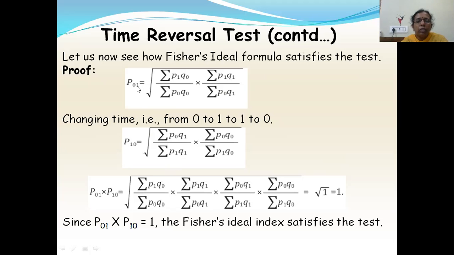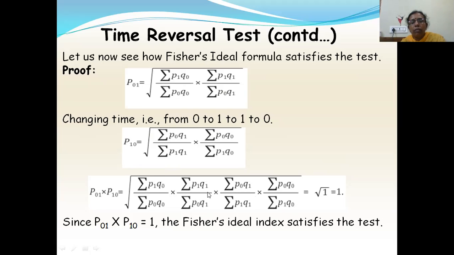Now multiply this P01 and P10. When I am multiplying this, I'll get the square root of all these terms I'm writing here. So what are the terms getting cancelled? You have to see. Summation P1 Q naught here and summation P1 Q naught here, these two will get cancelled. Then summation P naught Q1 and summation P naught Q1, these two will get cancelled.